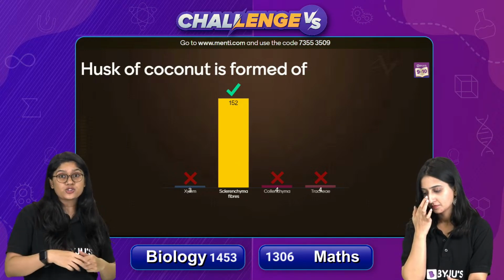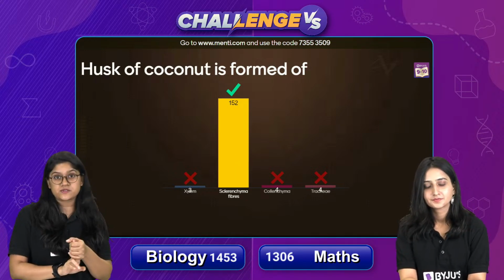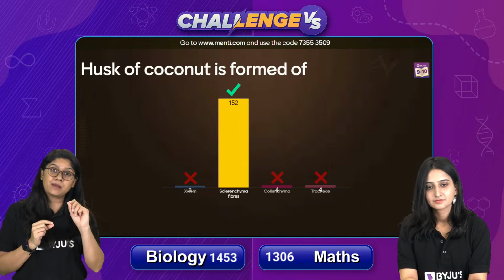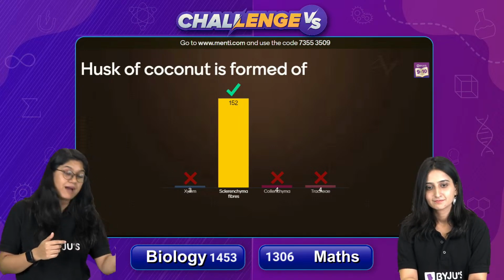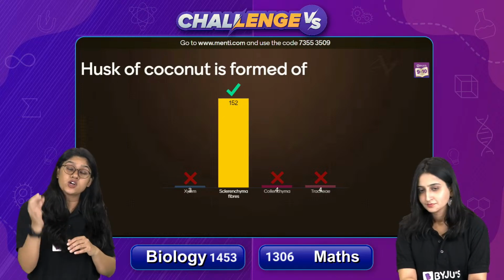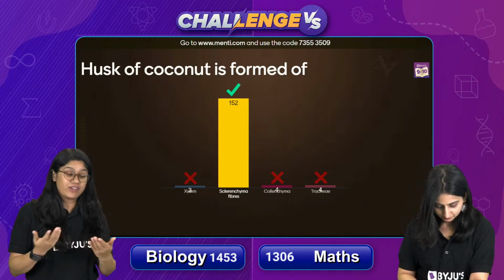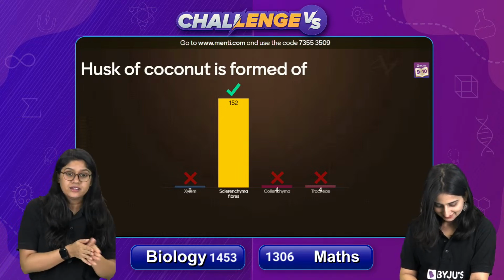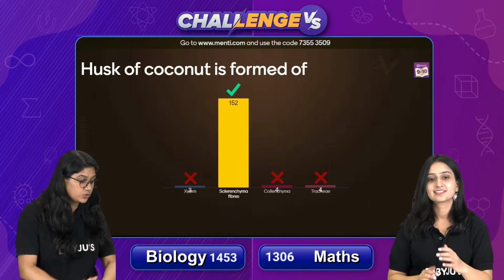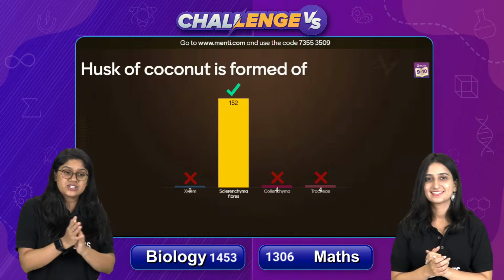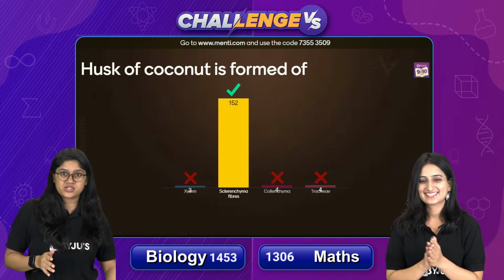In sclerenchyma also we have studied that there are two types of sclerenchyma, right? We have sclerenchyma fiber, that of course we have in the husk of coconut, and then we have the sclerites that we have in the seeds that are present inside the fruit. So very well done everyone, 152 of you have voted for it. Congratulations to each one of you who got this question correct.